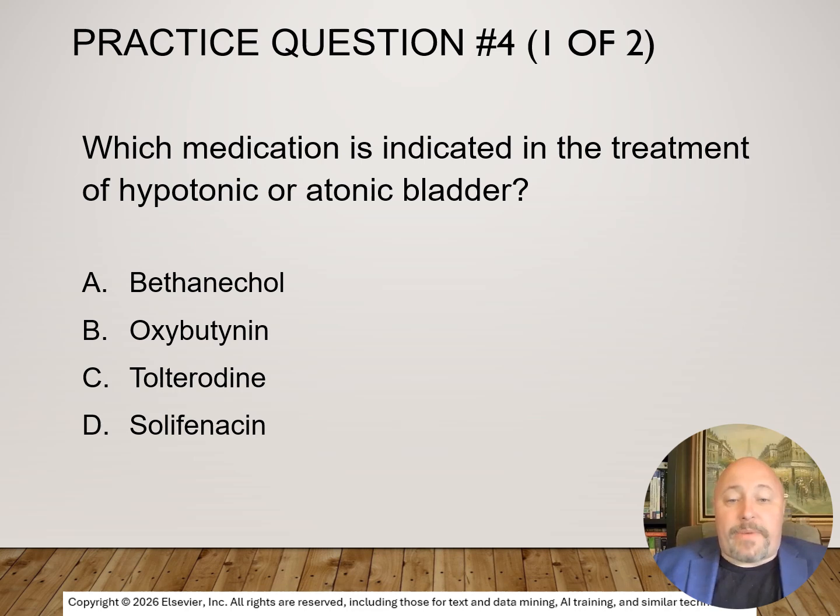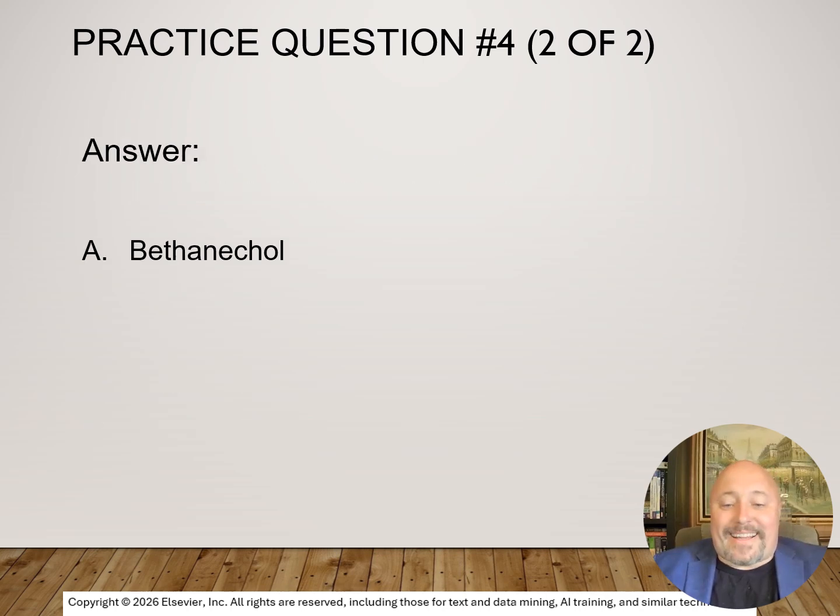Question 4. Which medication is indicated in the treatment of hypotonic or atonic bladder? That be A, bethanechol, B, oxybutynin, C, tolterodine, or D, solifenacin? And that answer is A, bethanechol.